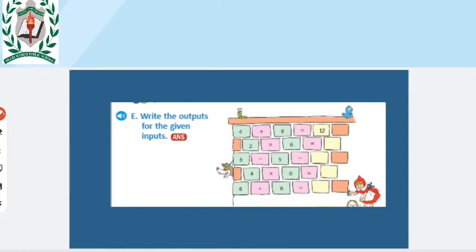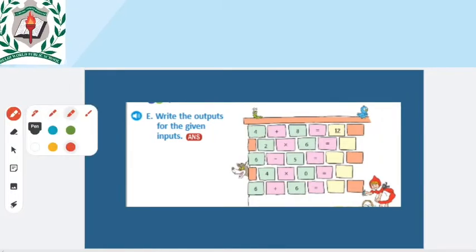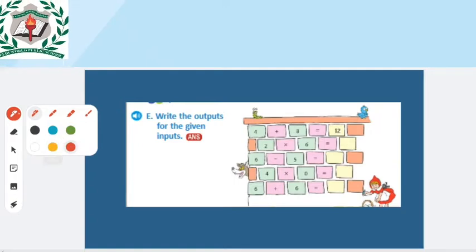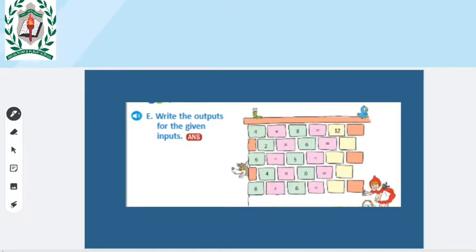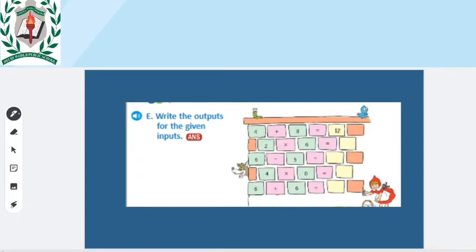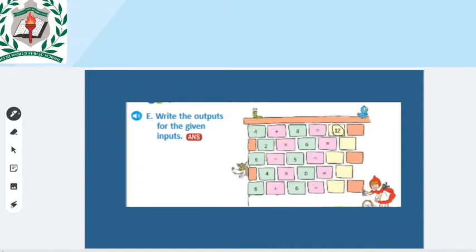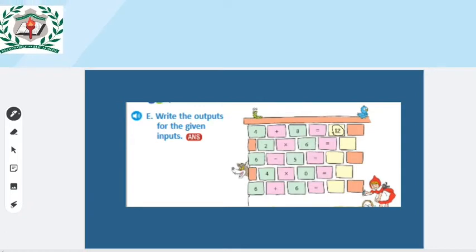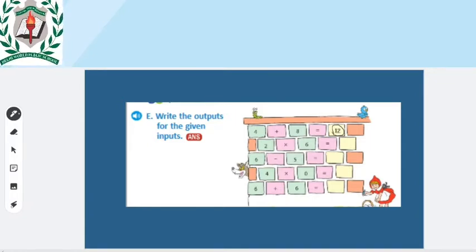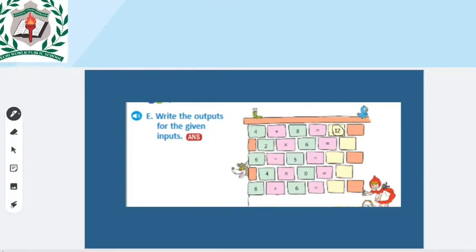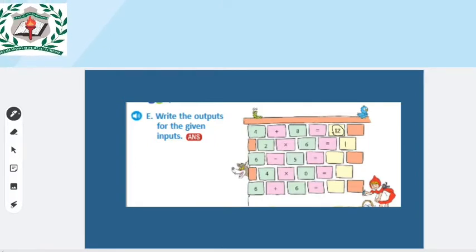Here, see, write the output for the given inputs. You need to find output for the input. The first question they given, 4 plus 8. So we need to add these inputs. What output we can get? 4 plus 8, yes, 12. Clear? Next, 2 into 6, into we can say multiplication. 2 multiplied by 6, what output we can get? Yes, 12. Clear?